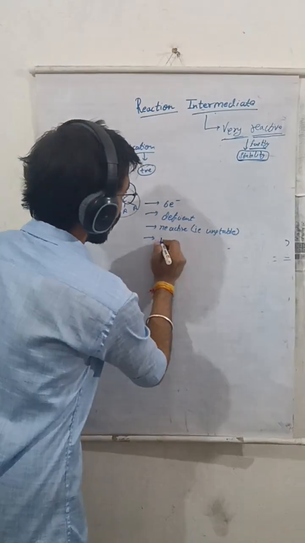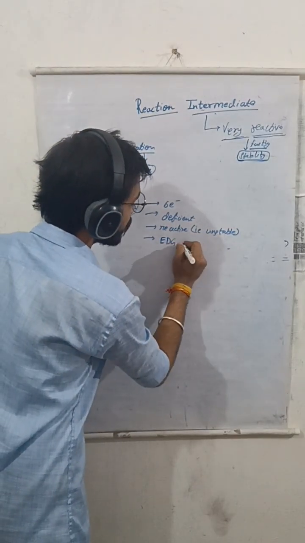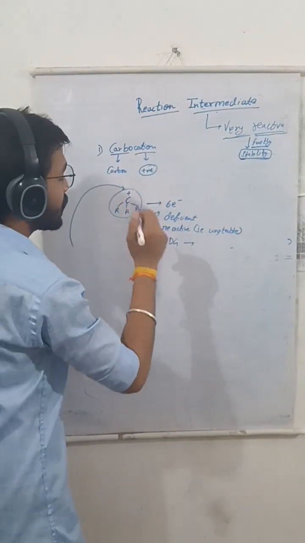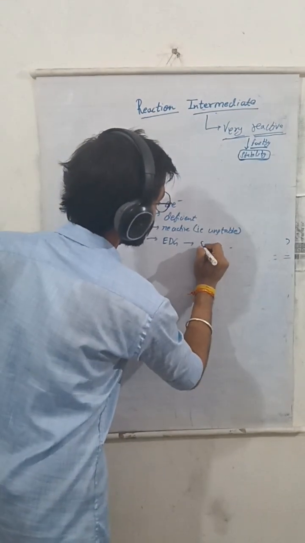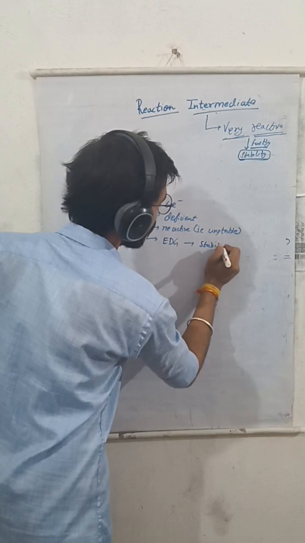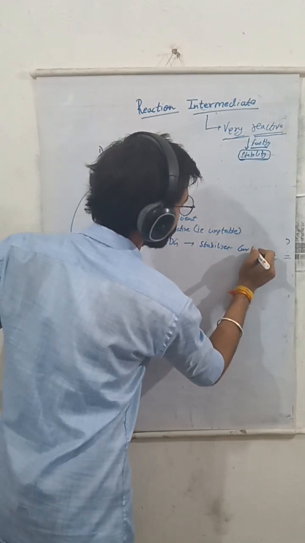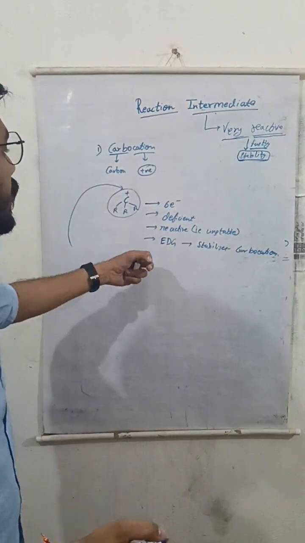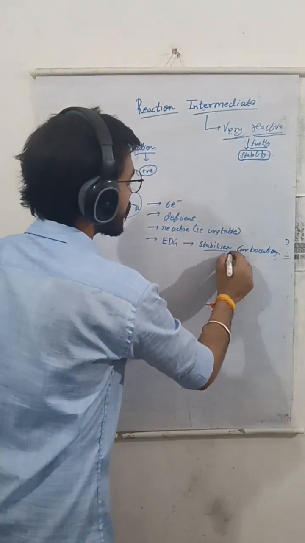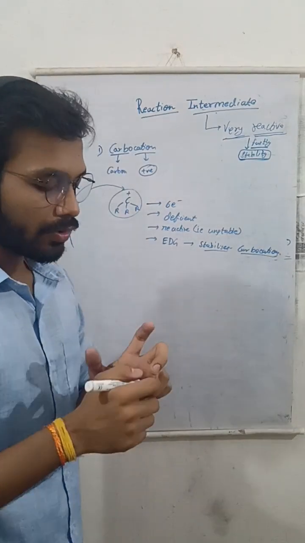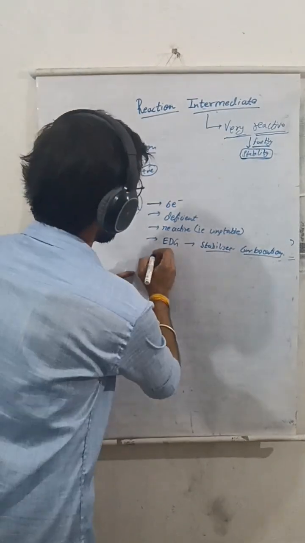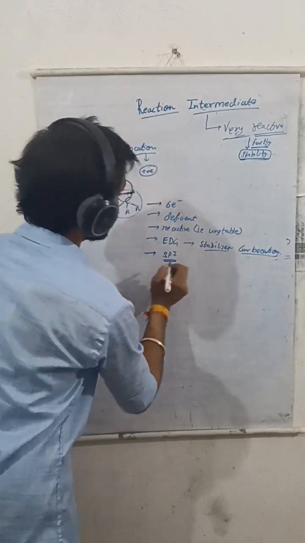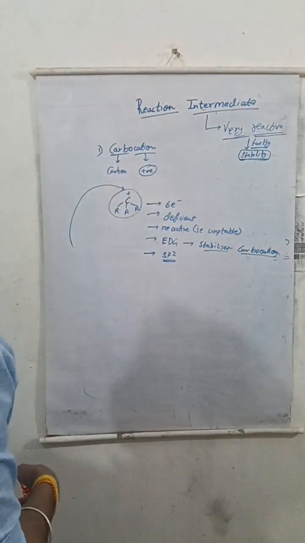Or we can say that when electron donating groups donate their electrons to the carbocation, the carbocation is stabilized. Electron donating group stabilizes carbocation. We will now see the hybridization of carbocation. Hybridization of carbocation is sp2.